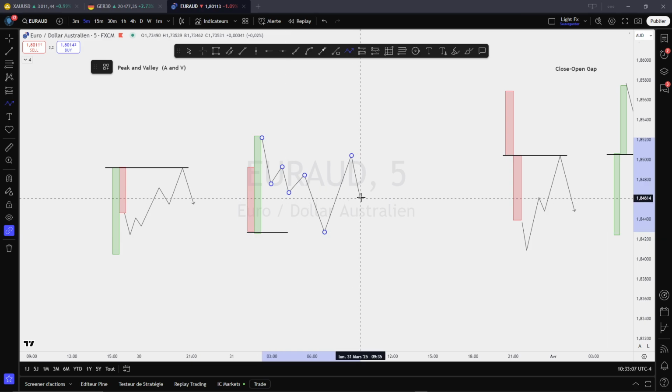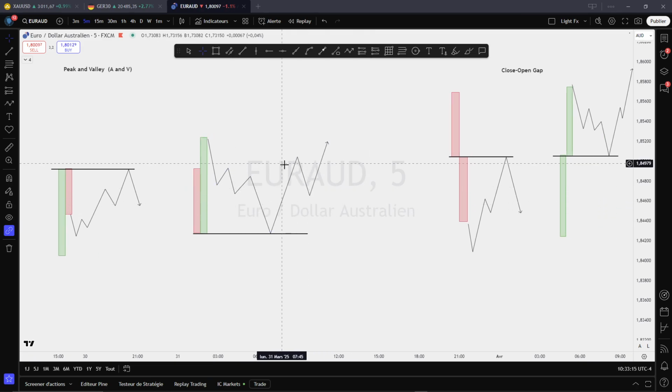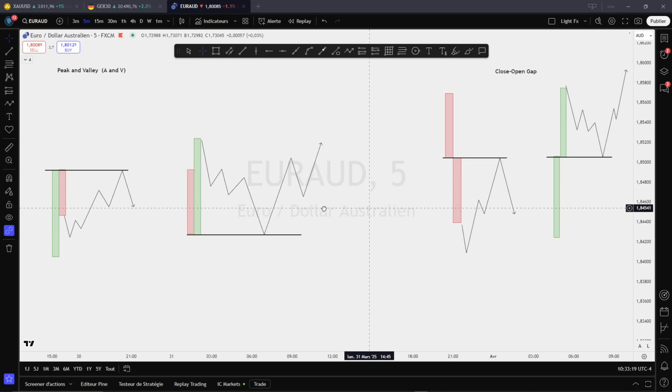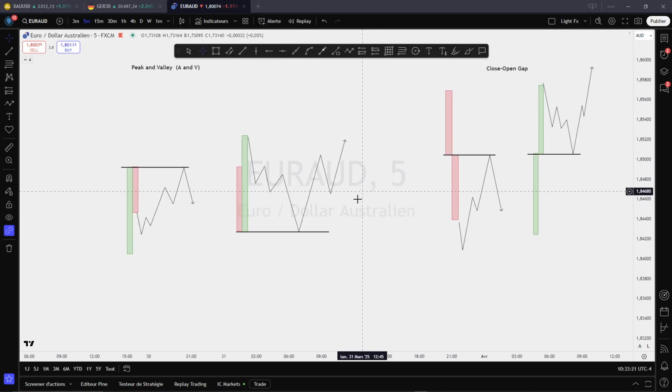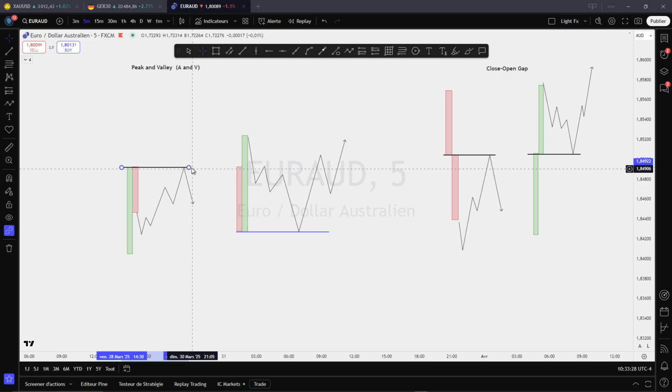So price action can go and do whatever it wants, but as soon as it comes back to our level, we can expect price to drop from here or to reverse from here. Same here. You see, these are the key levels. I'm going to put them in blue now so you can see them clearly.